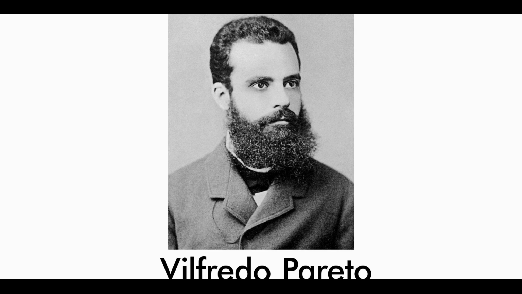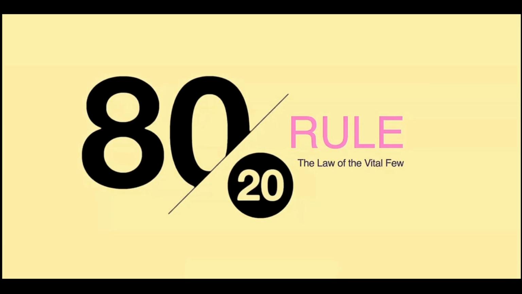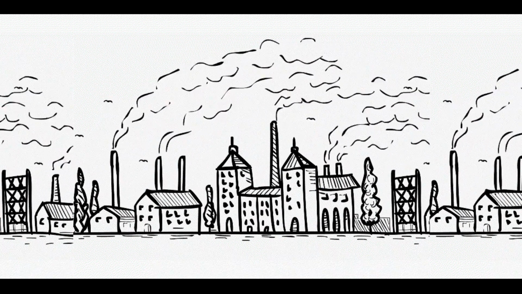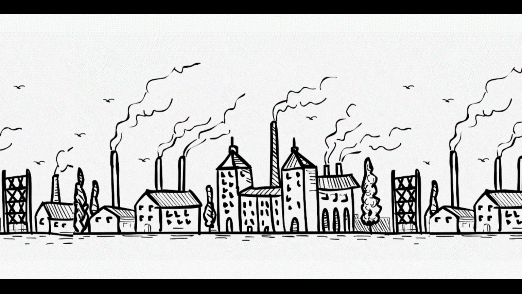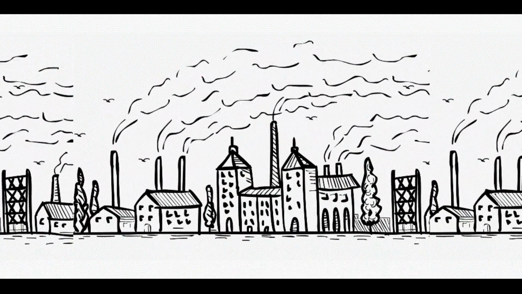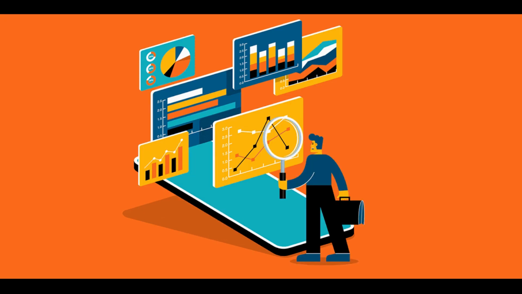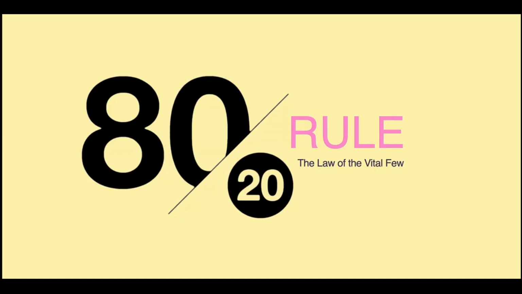It was discovered a long time back, and then another scientist worked on it in the industrial revolution time, when industries grew the most in the Western economy. That time it was applied by another scientist, Juran, and then recently it has been applied to networks, economic theory, education, and a lot more. So let's learn about 80-20.